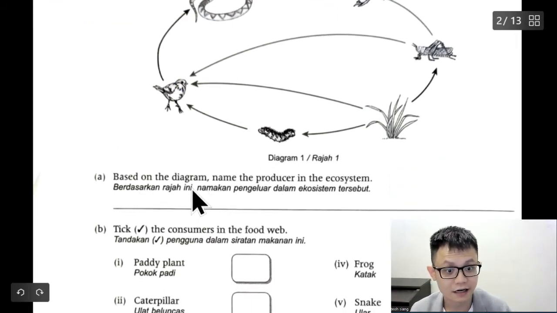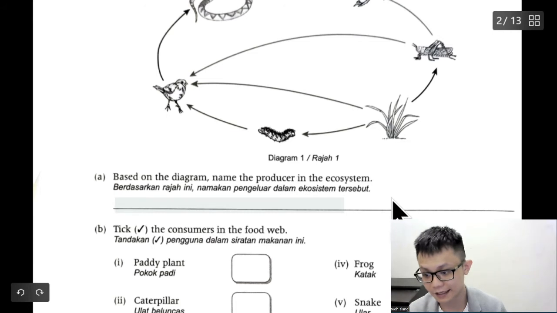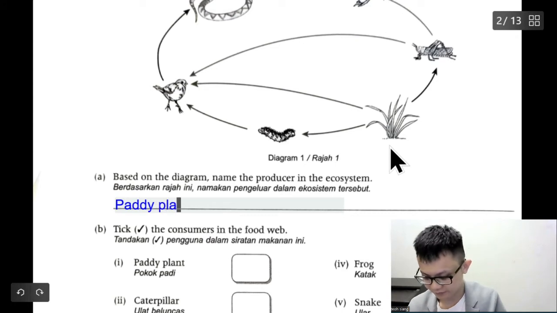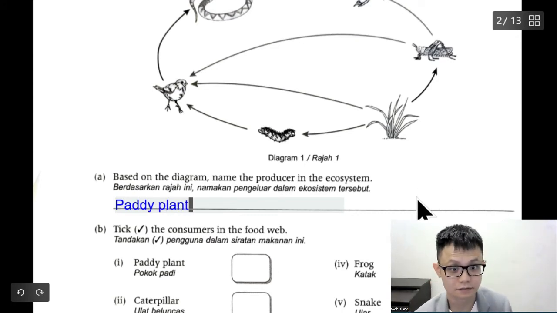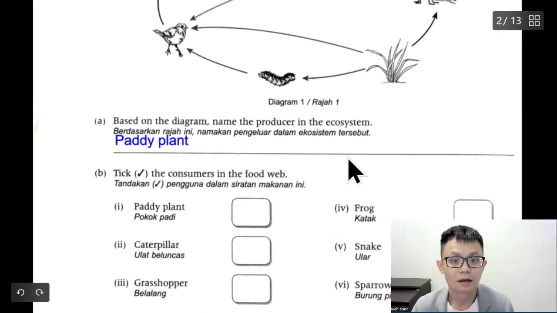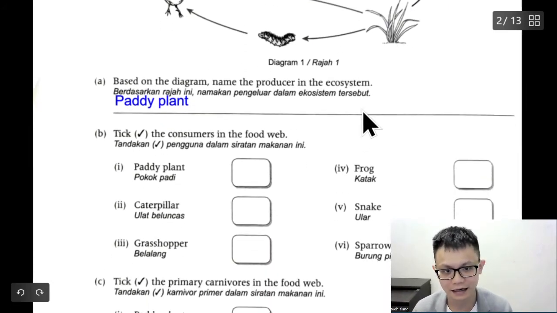Based on the diagram, name the producer in the ecosystem. So maybe I want to write paddy plant. Okay, yeah, paddy plant. Okay, you know paddy plant, right? The rice that you eat. Though it looks more like grass.